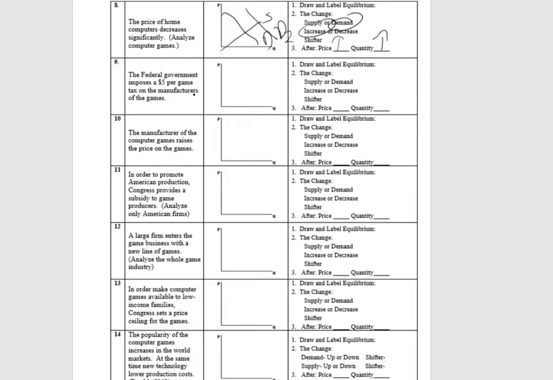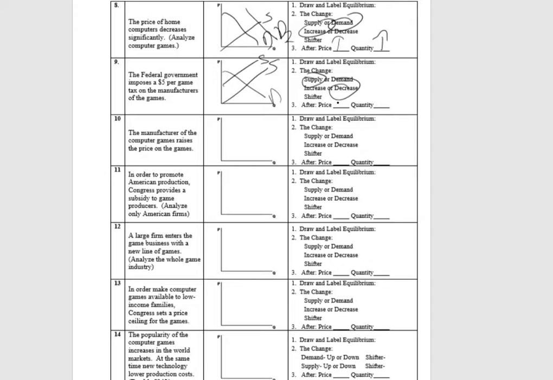Alright. Federal government imposes a $5 per game tax on manufacturers of the games. That is going to lead to a decrease in supply because it's now more expensive. So price is going to go up, quantity is going to go down. Manufacturer of computer games raises the price of those games. So this is not going to be a shift. Instead, it's going to be a price right there where it goes across. So that will be a change in quantity supplied.